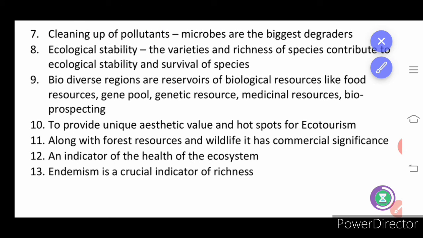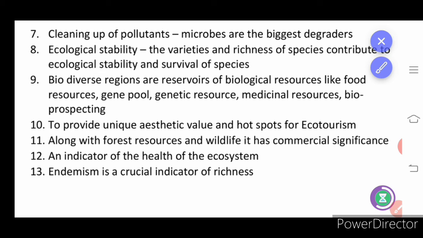Cleaning up of pollutants by microbes is a better solution to clean up our area. So cleaning pollutants should not be done with the help of chemicals, which in turn again pollute the environment. So microbes are the biggest degraders, so that the soil can be cleaned. Then ecological stability. So what is ecological stability? The variety and richness of species contribute to ecological stability. Biodiverse regions. So biodiverse region, what does it mean? The area which is different, so that the organisms are able to invade different areas.